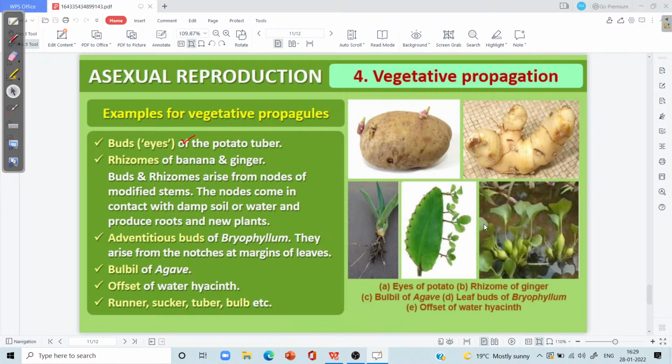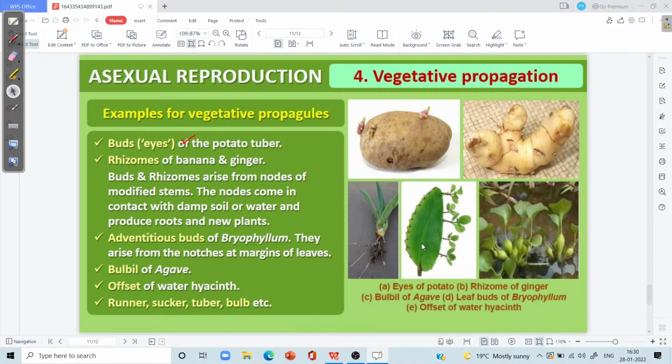Then in case of bryophyllum, we can see the adventitious buds. These adventitious buds can be seen growing from the leaf area, from the margin of the leaves. They arise and have the tendency to form a new plant.